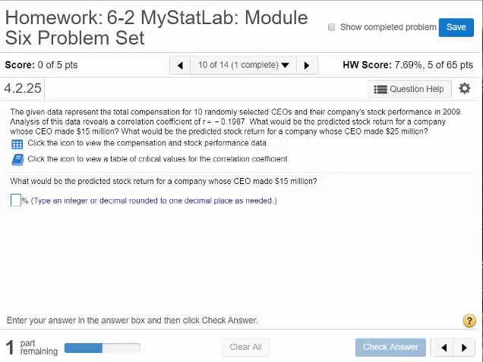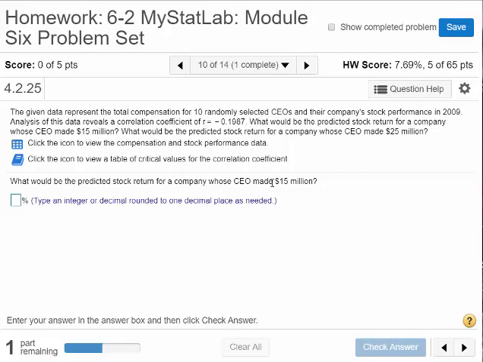So it says the given data represents the total compensation for 10 randomly selected CEOs and their company's stock performance in 2009. Analysis of the data reveals that the correlation coefficient is negative 0.1987. What would be the predicted stock return for a company's CEO who made 15 million, and what would the predicted stock return be for a company whose CEO made 25 million?